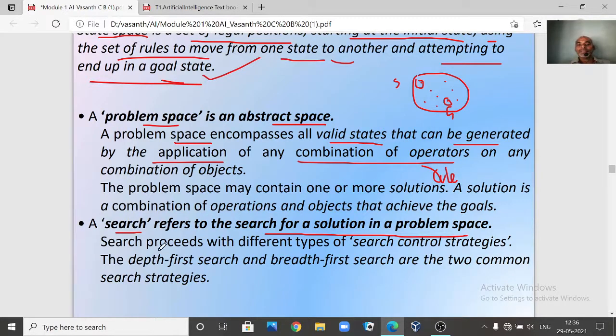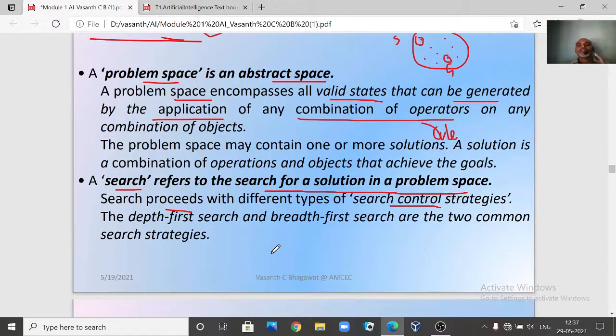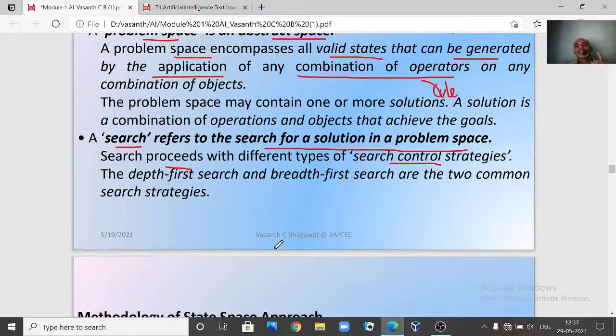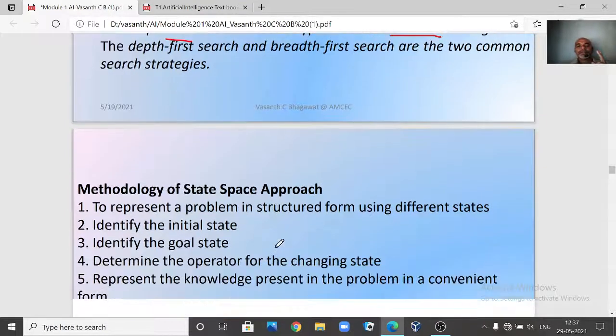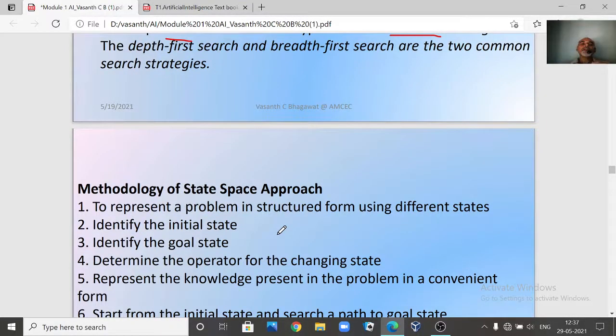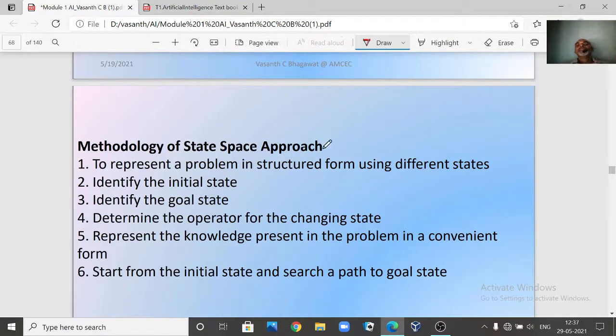This search proceeds with different types of search control strategies. We will be discussing certain control strategies in a later topic. This is what we define as a state space search. Clear?